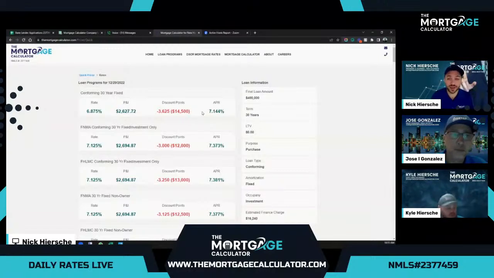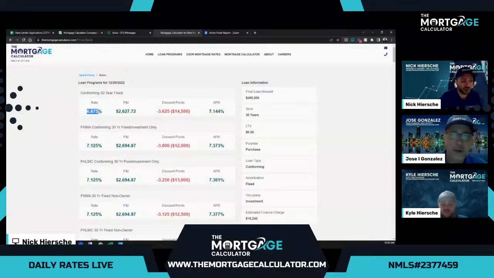So the conforming government-sponsored entities are adding what they call penalties or adjustments or fees, in other words, for the borrowers. So you see here the rates are a little bit lower, but obviously there's a large amount of fees involved with the investment properties here when we're using a conforming loan.